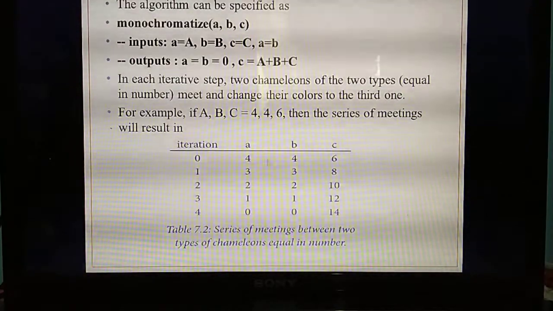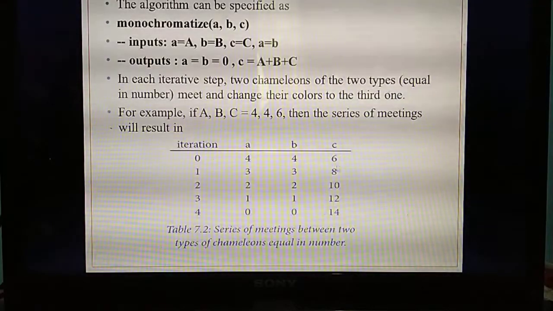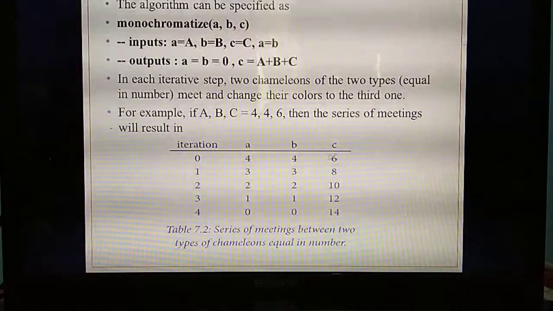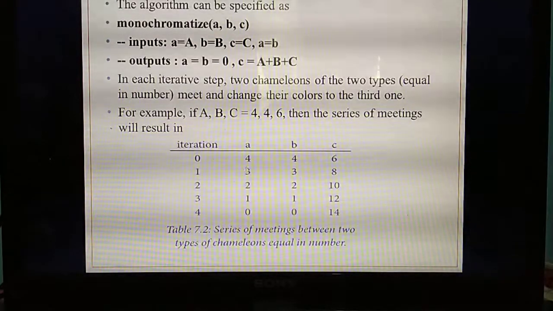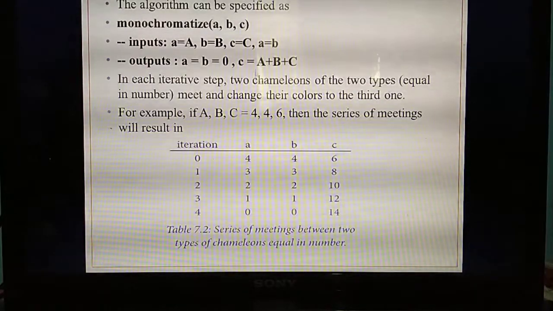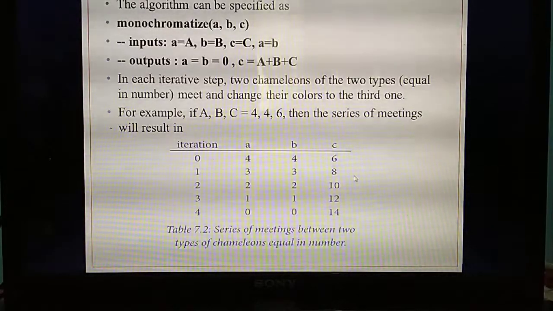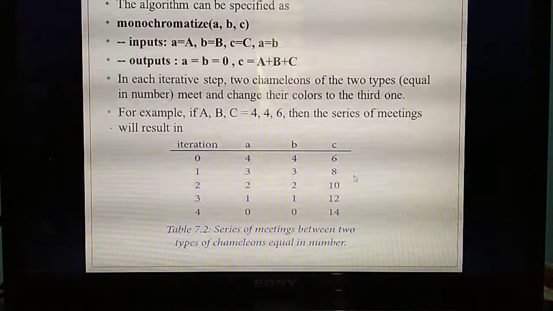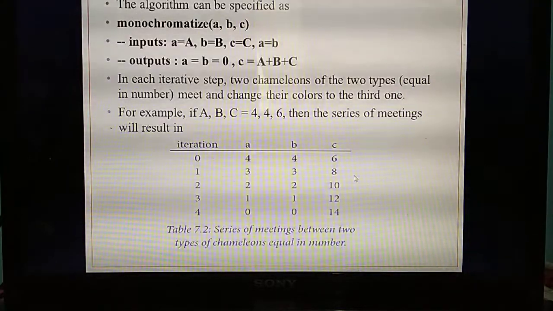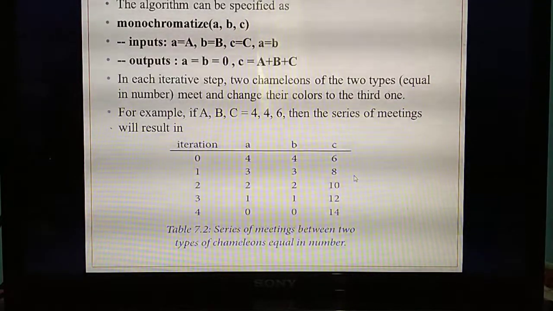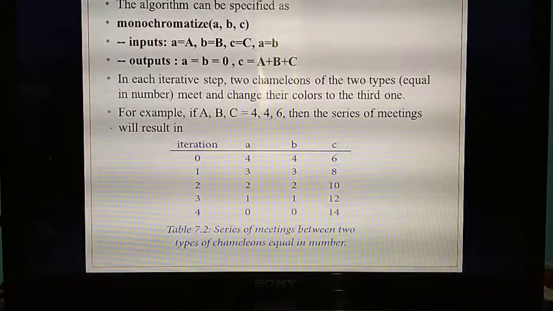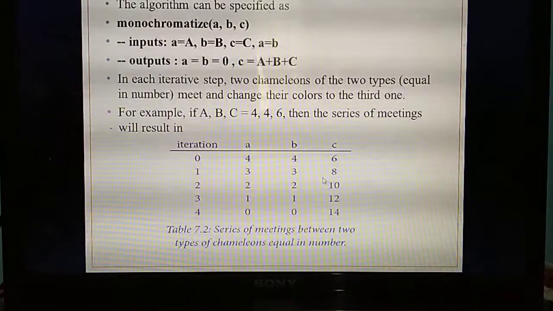What you need to remember is that the full row A, B and C, which is A plus B plus C, if you add it, you will get the answer 14. Anyway, you can arrange the meetings between the chameleons and they change colors, but for any number, if you add this row fully, you need to get the answer 14. Then only the answer is correct.